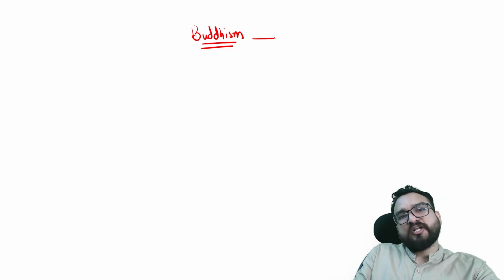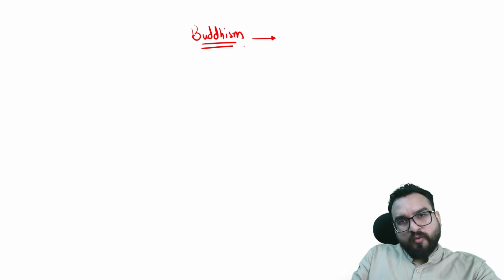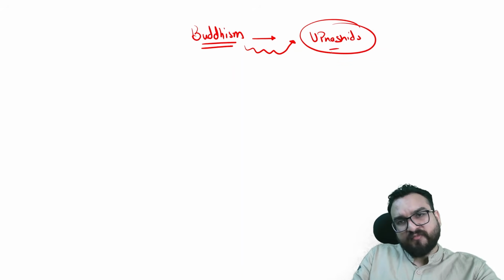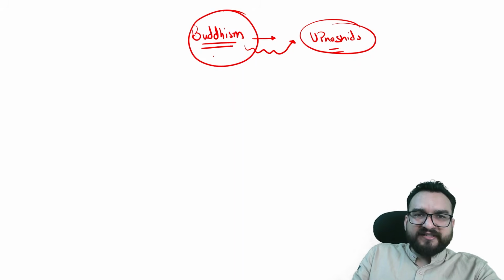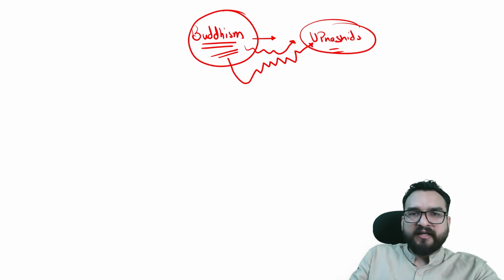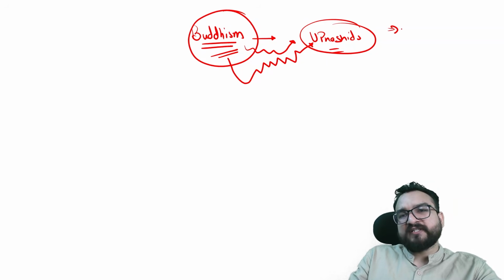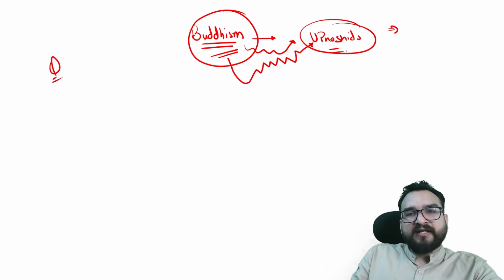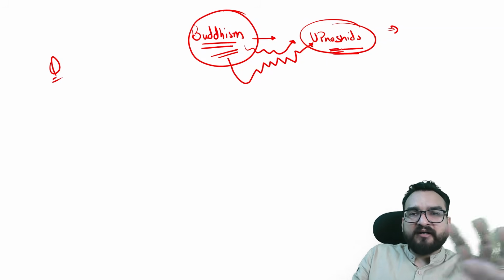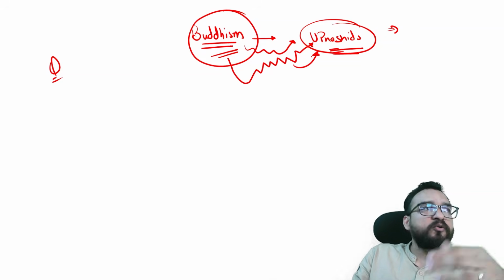Guys, now let us understand one more concept over here: how much was Buddhism giving us new concepts, or was it inspired by the earlier traditions which were already discussing these things, that is, the Upanishads? That means Buddhism and all these heterodox religions must be having some Upanishadic root over here, right? That is why quite a few times they ask you a question from here: tell us how Buddhism and other religions were inspired by the Upanishads and how they were different.